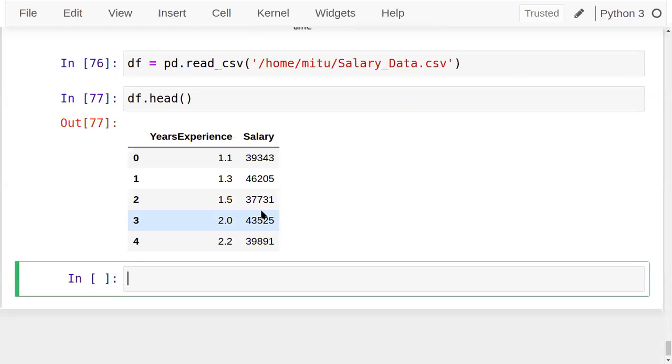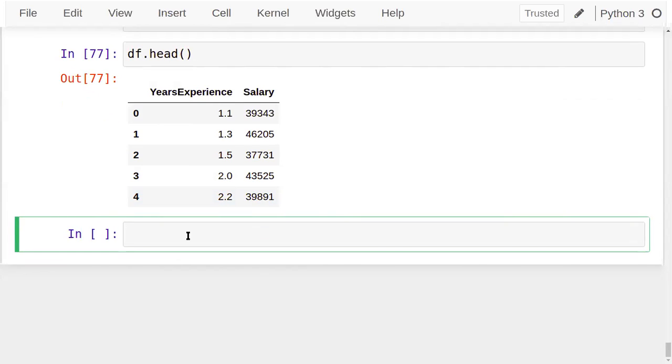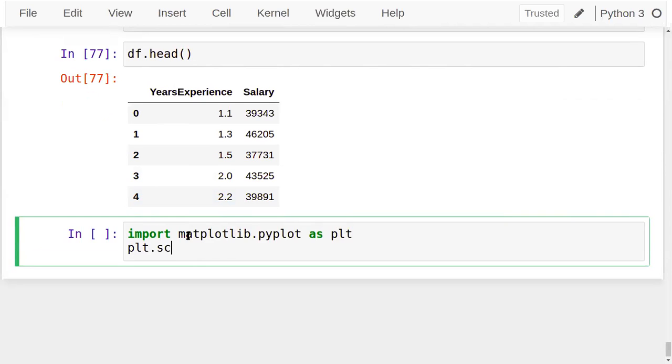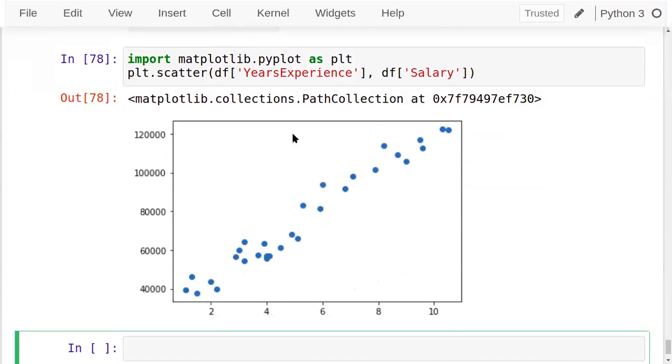Correct, that's the general idea. But I want to show that in a plot format, with experience on the x-axis and salary on the y-axis. You can observe that this data is linearly connected. If you use a scatter plot here, experience against salary, you get a general matplotlib plot, but I want a model created and a line which is averaging all of them.